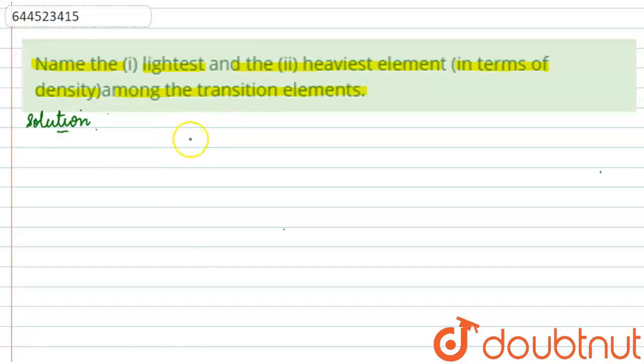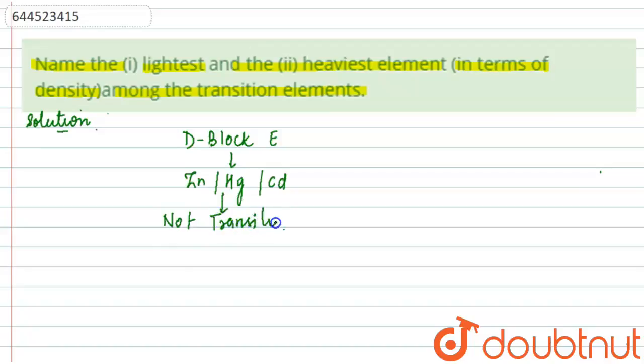Before we answer this question, out of all the d block elements, we have zinc, mercury and cadmium. These elements are not considered as transition elements. What is the reason behind it?